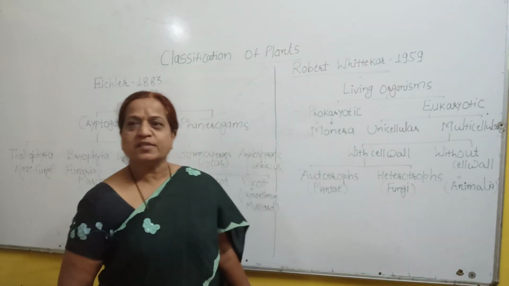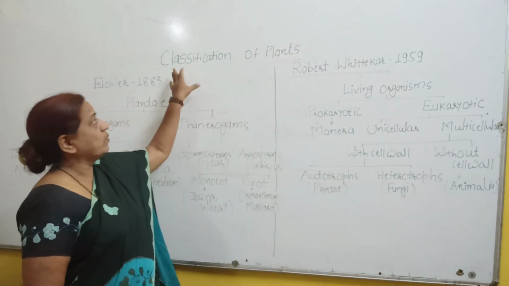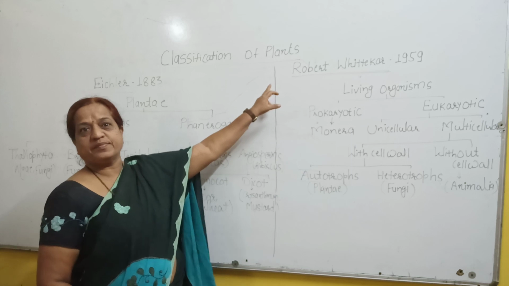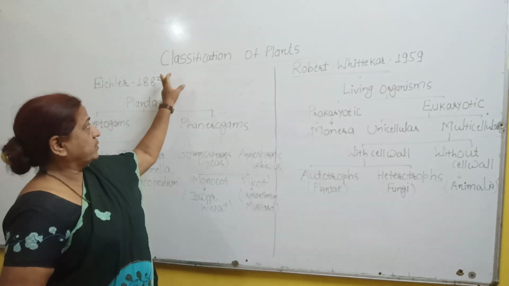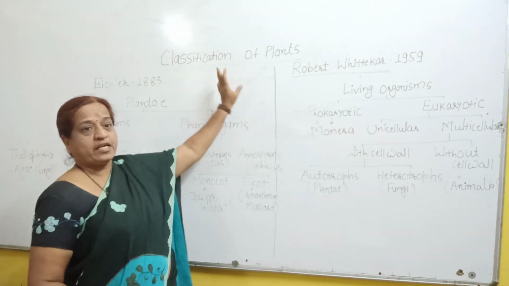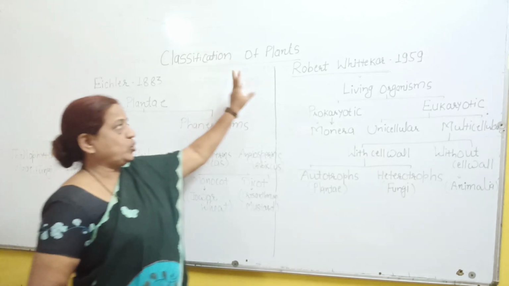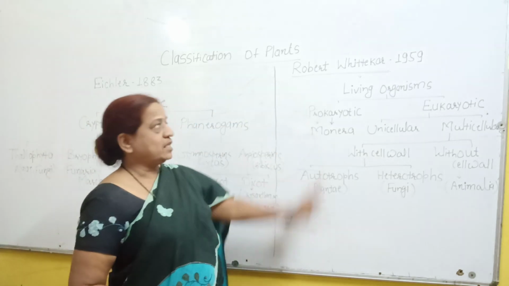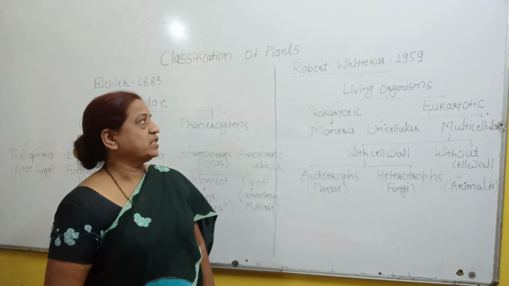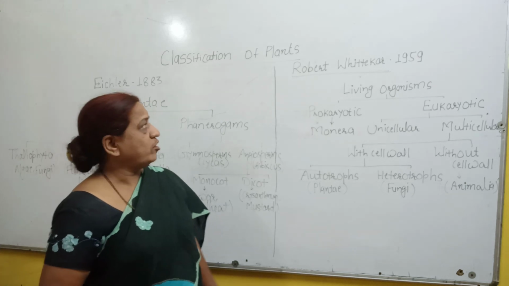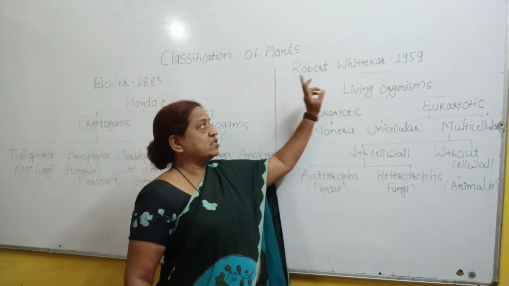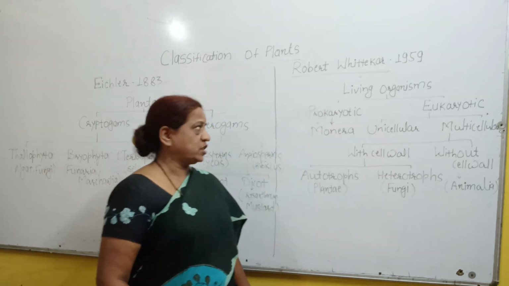Good morning, students. Today we will learn about classification of plants. Lesson number 6 from Science and Technology, part 2. In the earlier standard, you have already studied the classification of plants. In that, you have discussed the Whittaker's 5 kingdom classification system.